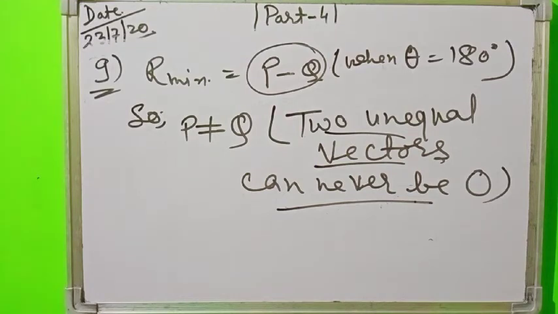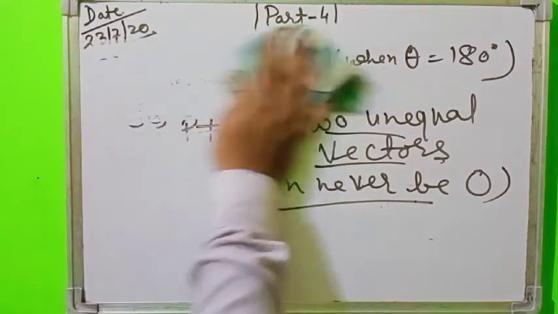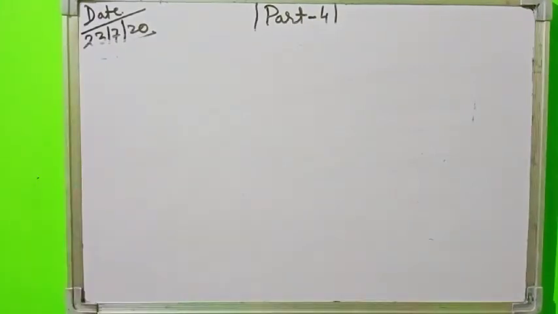So if two unequal vectors can never give 0, then how many vectors are required to make the resultant 0? So minimum 3 number of unequal vectors. Minimum 3 number of unequal vectors. Look at here.